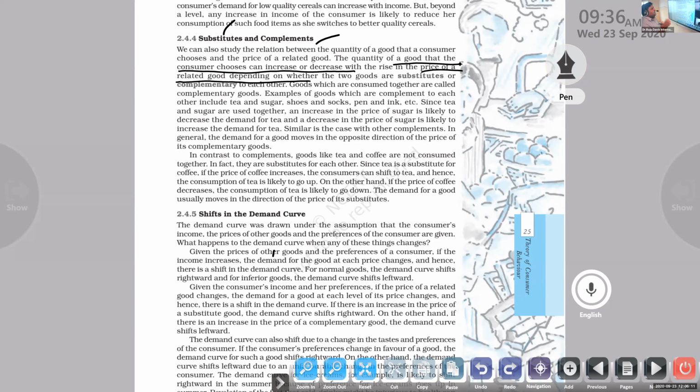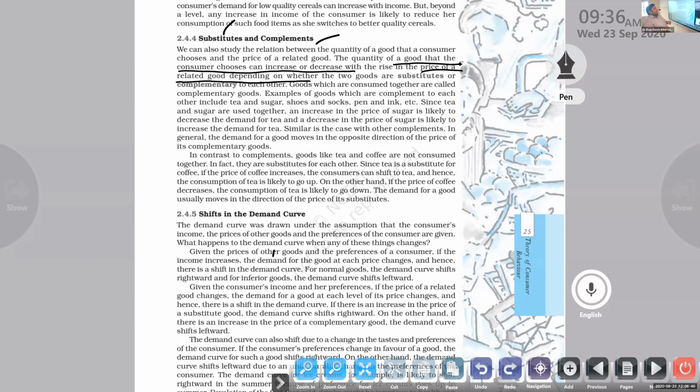If the price of tea increases, we will stop using tea and move towards coffee, so they are called substitutes. Vice versa, if the price of coffee increases, coffee lovers might change from consuming coffee to consuming tea. Like that, changes will be there.